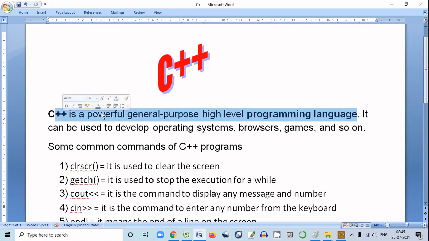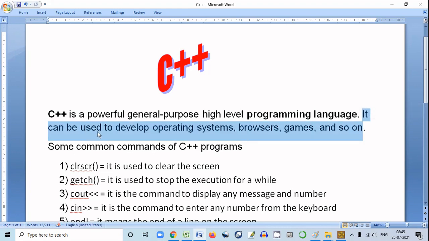Okay, now why learn C++? What is the use of C++? See, it can be used to develop operating systems, browsers, games, and so on. So C++ can be used to develop operating systems, browsers, games, or any kind of software. Okay, so that is the use of C++.